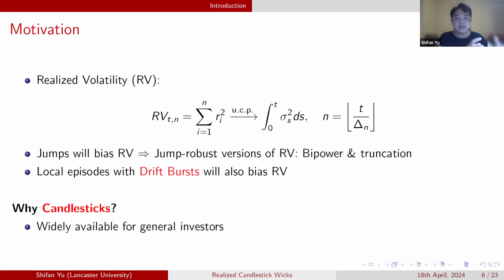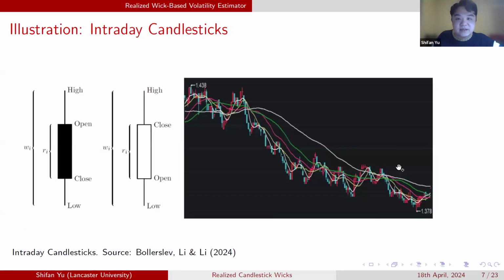So that our estimator is not only an estimator which can be constructed by, let's say, academic researchers or professional investors, it can also be constructed by general investors who have access to this type of high frequency data. So that's the motivation. That's the second question. Now, on the left-hand side, there's a screenshot of 1 minute candlesticks for one of the ETFs traded in China. So this type of data are readily available on some trading platform on my smartphone.